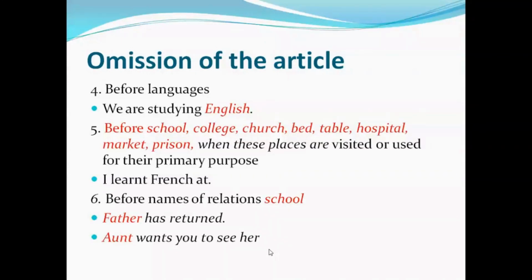Father has returned. Aunt wants you to see her. Father and aunt are relatives. We don't say the father has returned. Instead of that, we are saying father has returned. We don't say the aunt wants to see you. We again omitted the article here. We say aunt wants you to see her. I hope it's clear to you.